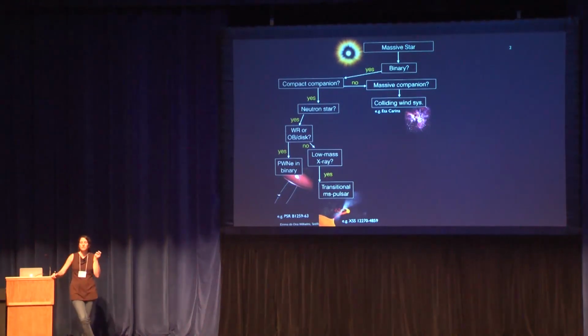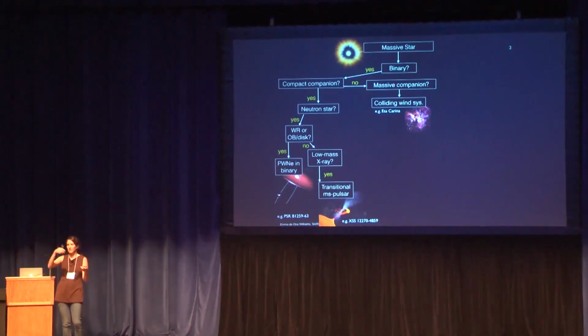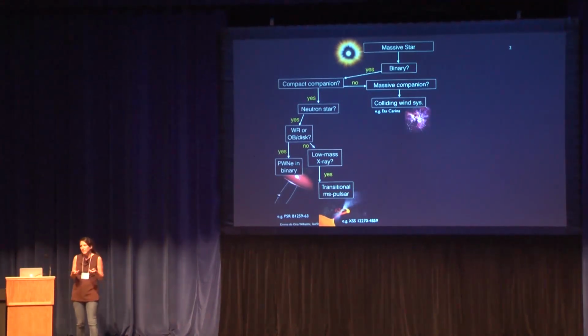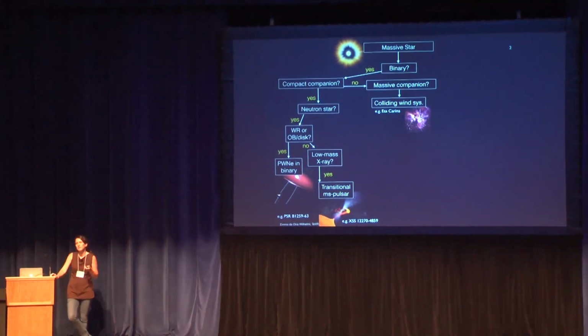But if you just think of the low mass X-ray binary as one that doesn't transition, let's say you just have matter accreting onto the neutron star, I don't see how you can produce non-thermal radiation from this. This is basically thermal radiation from the neutron star. So I don't think you easily see these guys.